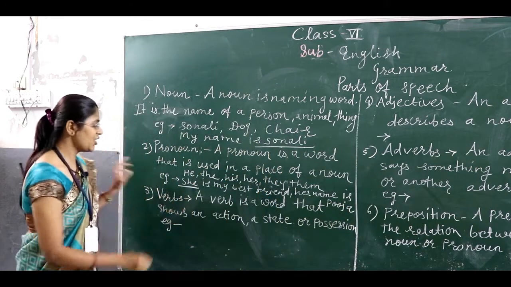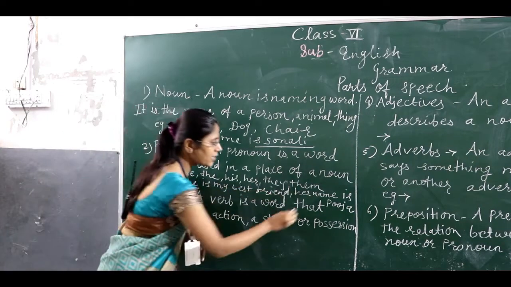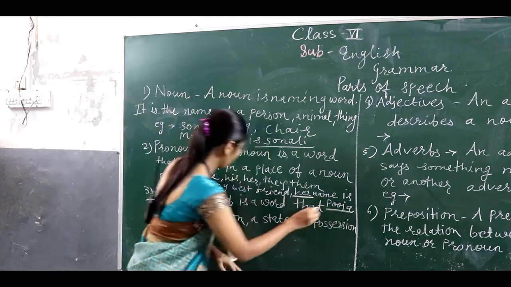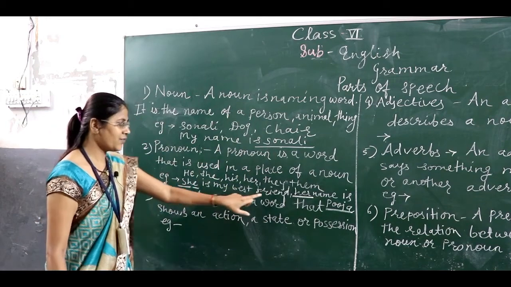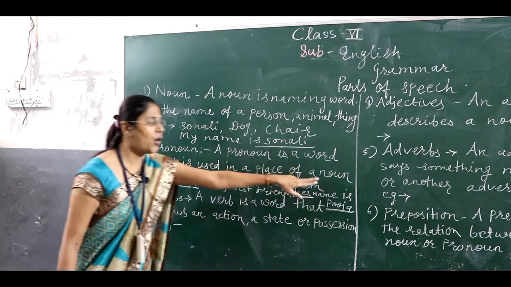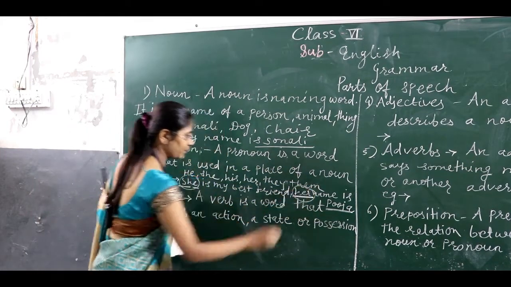She is a pronoun, her is also a pronoun, and Pooja is a noun. So instead of the noun I use she and her.